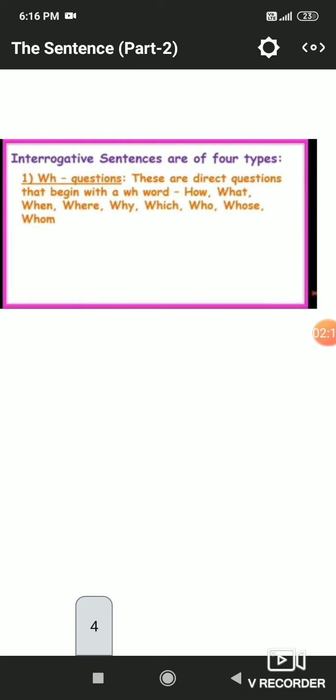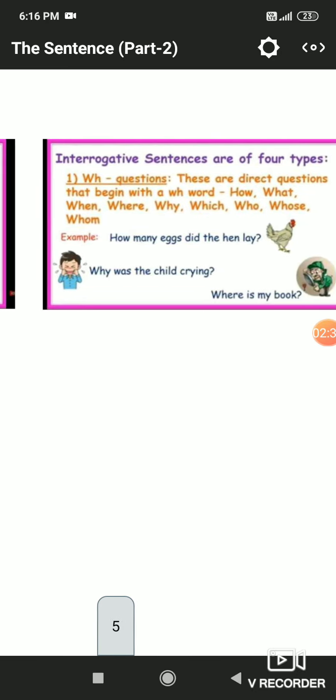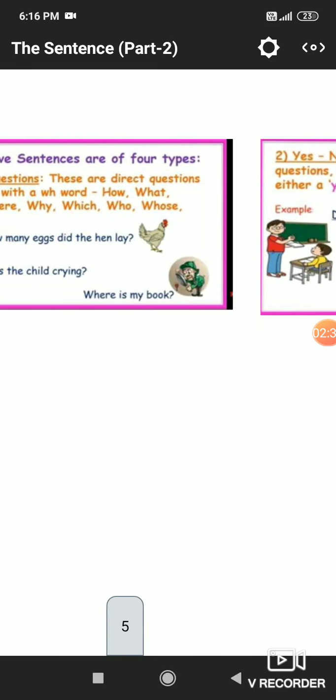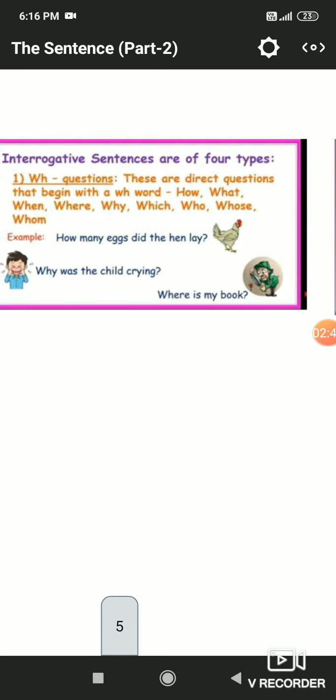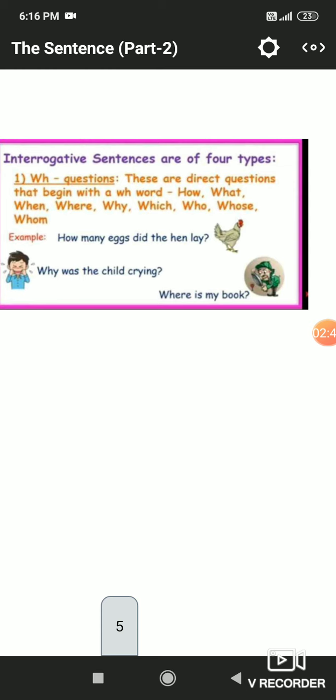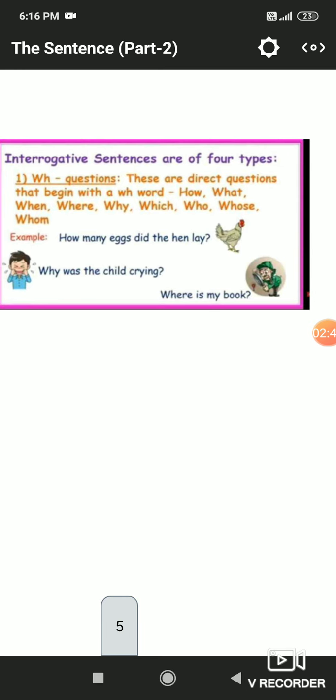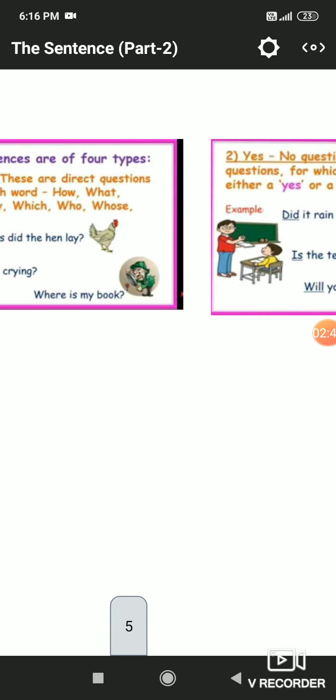Sentences like: How do you live there? What is your name? When did you come here? Where did you go yesterday? Such sentences start with a WH family word and state a question. So such sentences are interrogative sentences and they end with a question mark. Here some examples are given. How many eggs did the hen lay? Why was the child crying? Where is my book? These are also examples of WH questions.